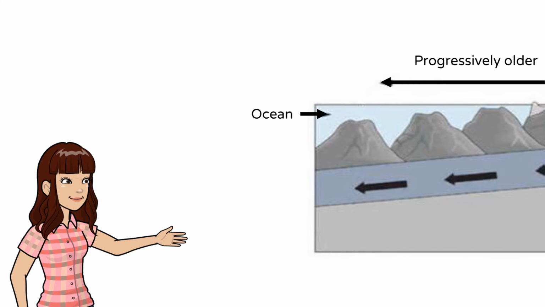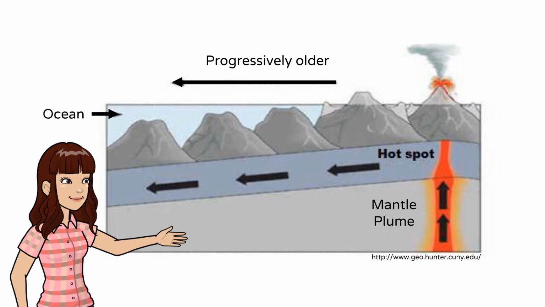Scientists suggested that there is a source of molten materials from the mantle called mantle plume that formed the volcanic island chains. As the Pacific Plate moves, different parts of it will be on top of the mantle plume to receive the molten materials, thus creating the volcanic islands. Continuing plate movement eventually carries the island beyond the hotspot, cutting it off from the magma source, and volcanism ceases.